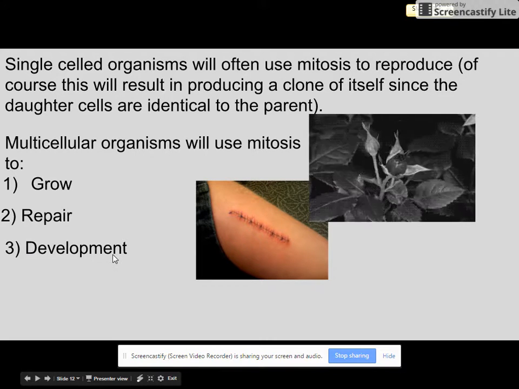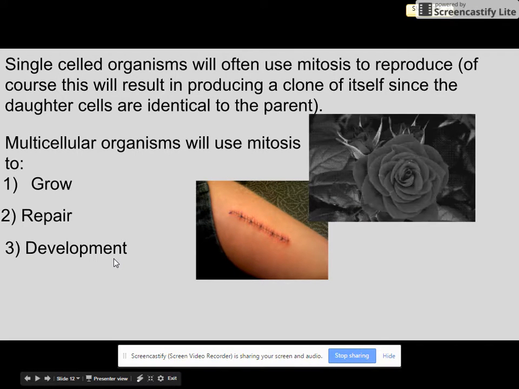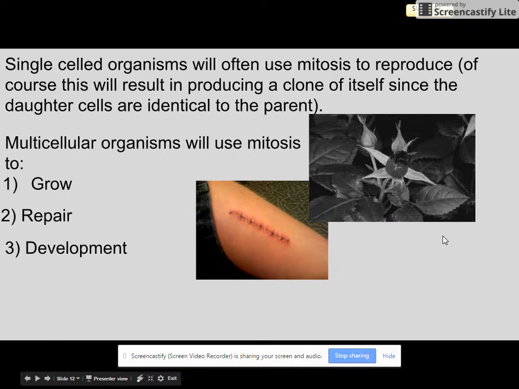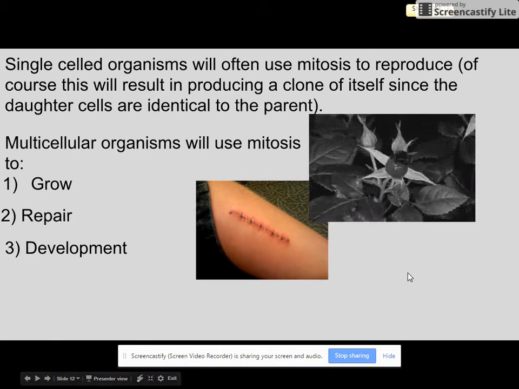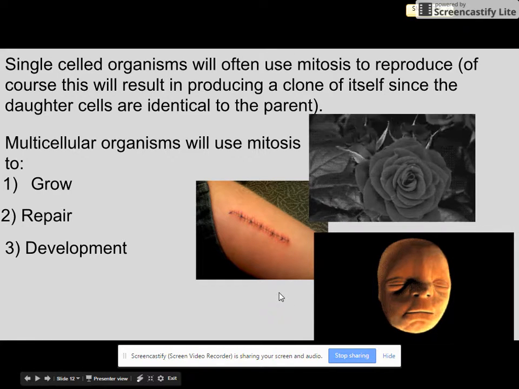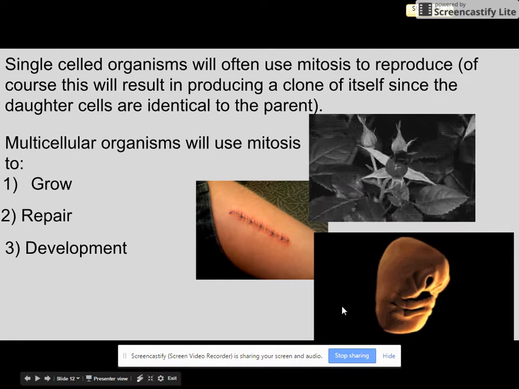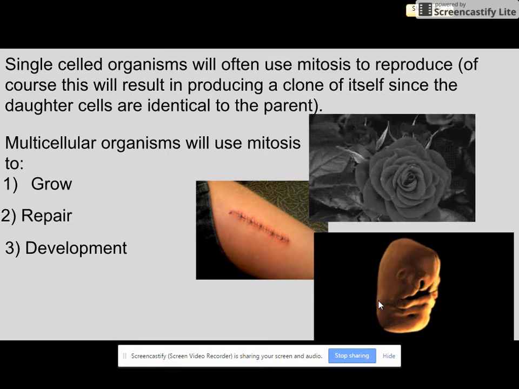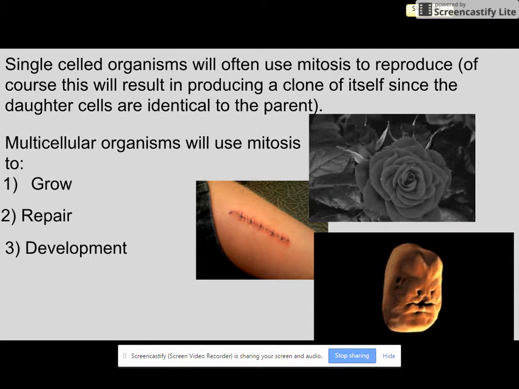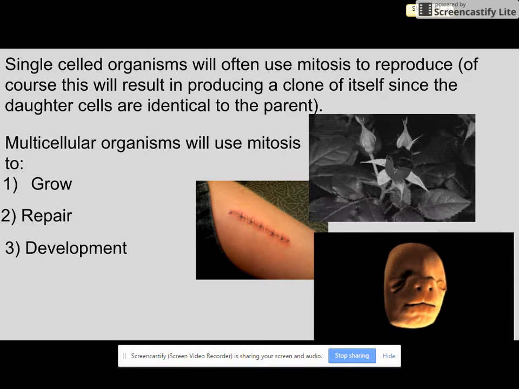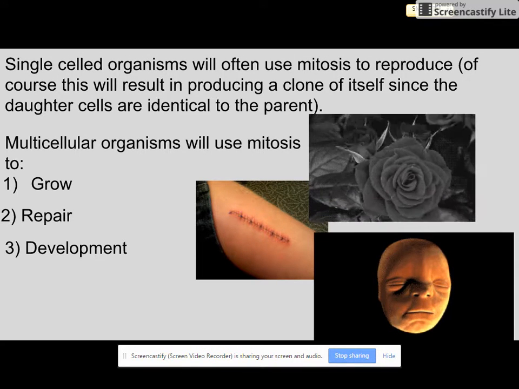And again, humans use mitosis to grow. As you're growing up, your cells are dividing and producing more cells and you grow. And we also use mitosis to develop. I'm going to show you an image where they took 3D ultrasound pictures and show a face developing in the womb. So right now, this is, again, occurring by mitosis.